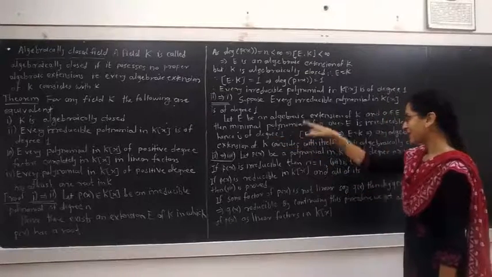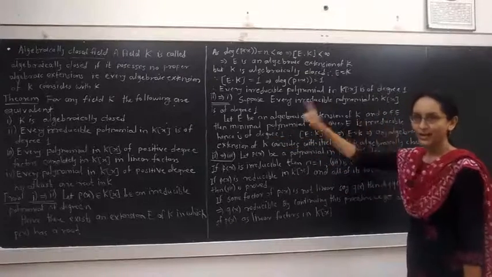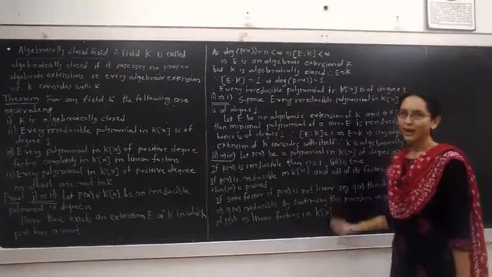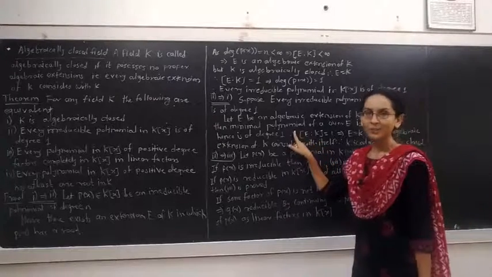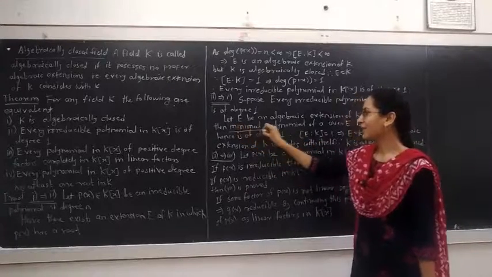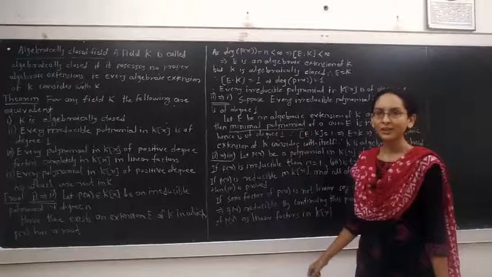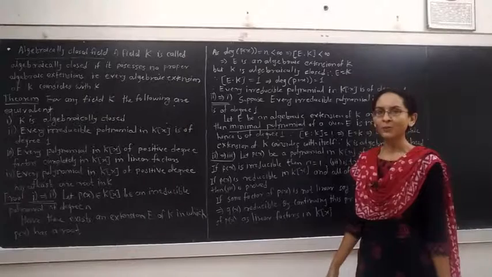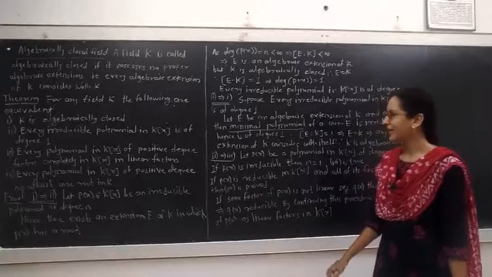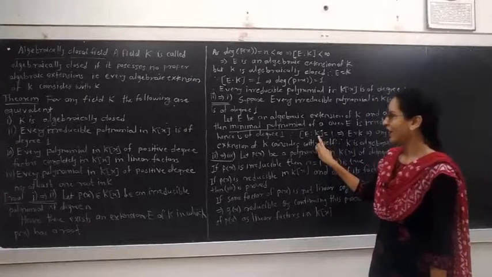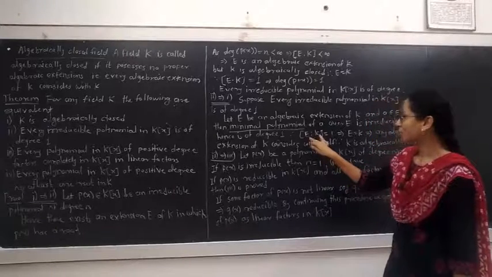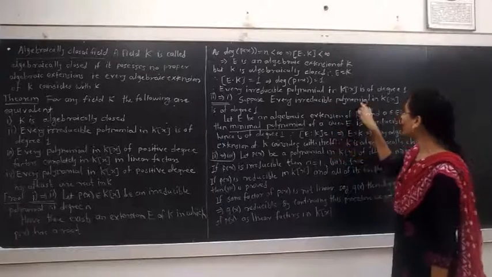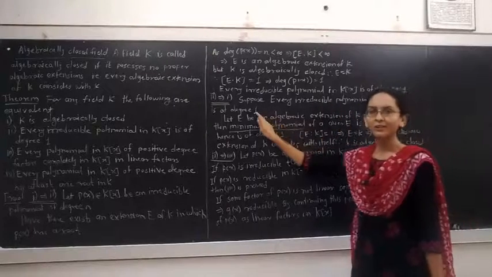As E is an algebraic extension of K and a belongs to the extension field, the minimal polynomial for a over K is an irreducible polynomial, by the definition of minimal polynomial. It is a monic irreducible polynomial of which a is a root, and that polynomial has coefficients from the base field. Here the base field is K. Hence the degree of extension of E over K is 1, because we assumed that an irreducible polynomial in K[x] is of degree 1 only.